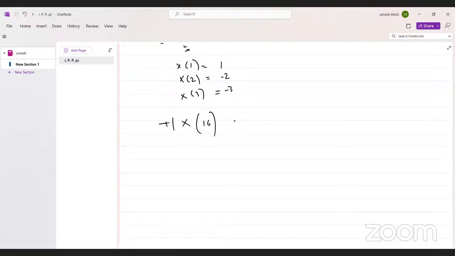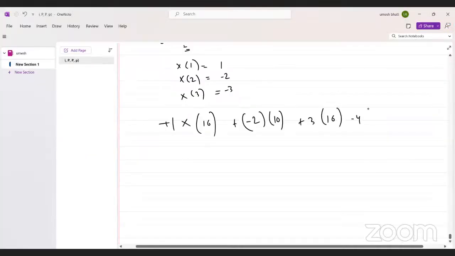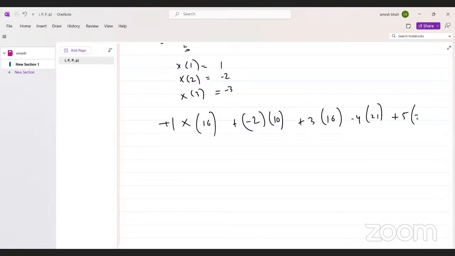Then -2 occurs how many times? 10 times. Then 3 occurs 16 times. Then -4 occurs 21 times, 5 occurs 23 times, and 6 occurs how many times?